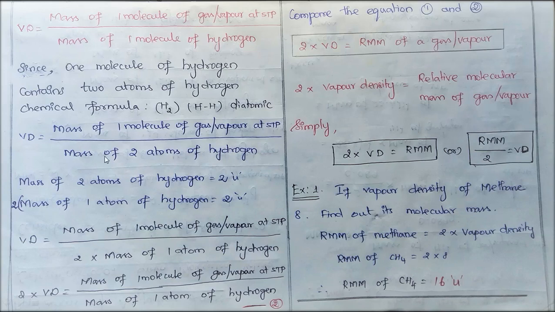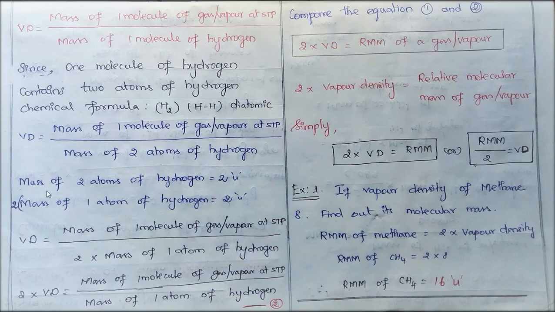So the mass of two atoms of hydrogen is exactly equal to the mass of one molecule of hydrogen, and we can replace the denominator with the mass of two atoms of hydrogen.